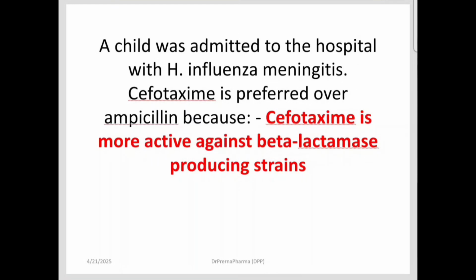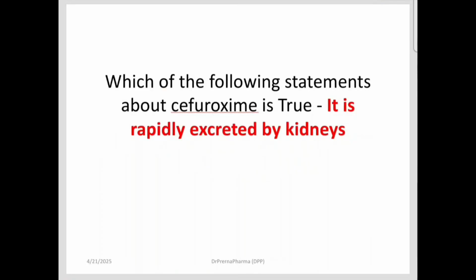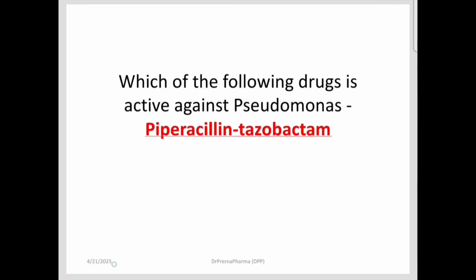A child admitted with H. influenzae meningitis. Now, cefotaxime is preferred over ampicillin because cefotaxime is more active against beta-lactamase producing strains. Now, which statement about cefuroxime is true? It is rapidly excreted by the kidneys. Which drug is active against Pseudomonas? Against Pseudomonas we have a combination, that is piperacillin tazobactam.